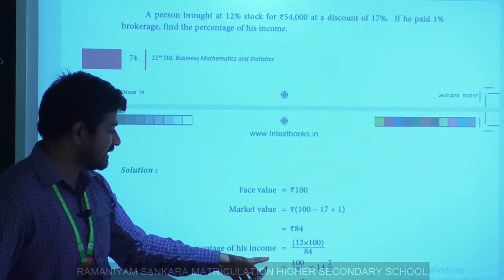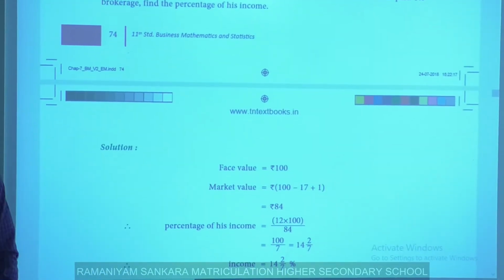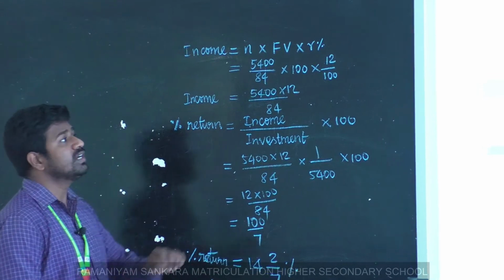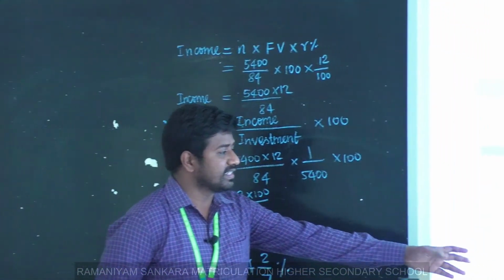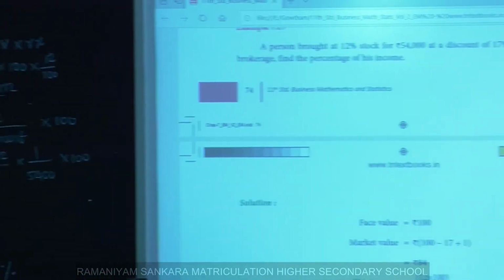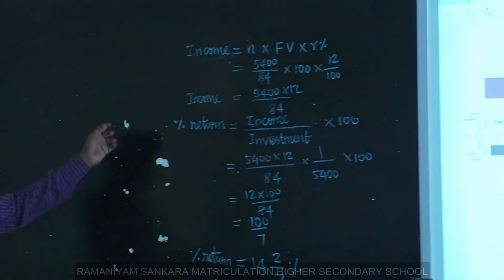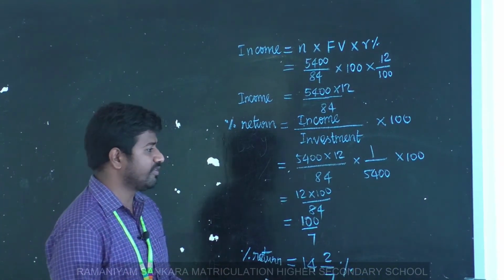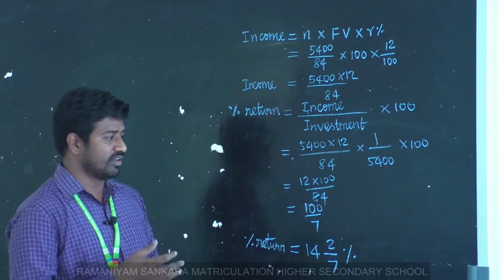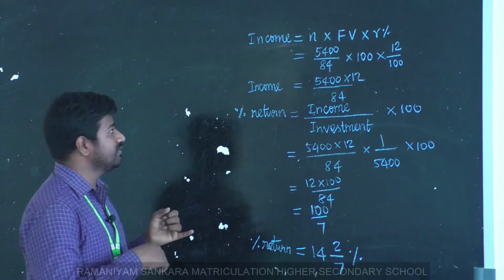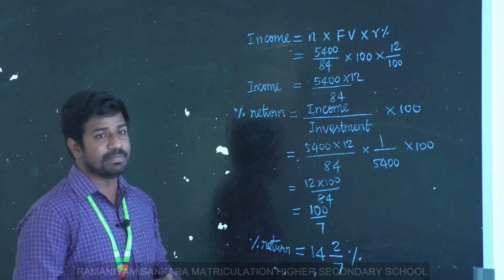Percentage of his income equals, in your textbook the solution is very short, so I just expand that solution like this. Before finding the percentage of income, first we find income, then only we find the return percentage.